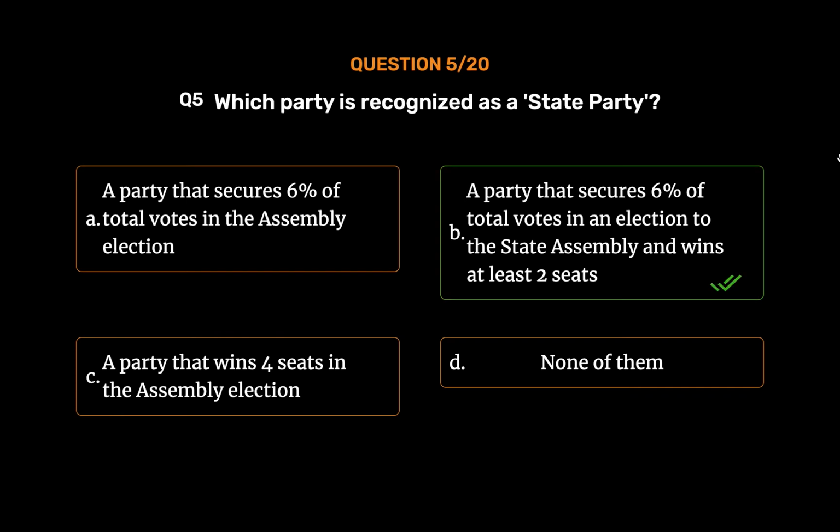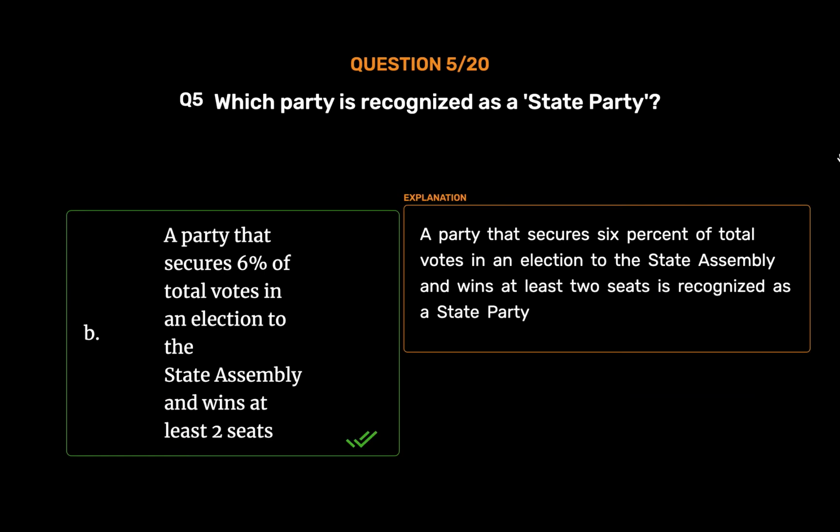A party that secures 6% of total votes in an election to the state assembly and wins at least 2 seats is recognized as a state party.